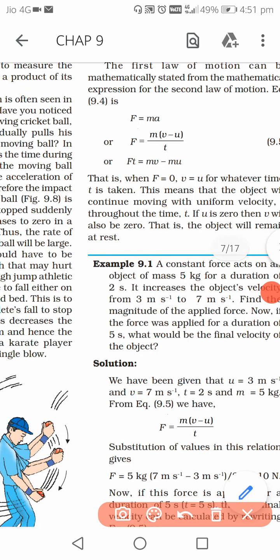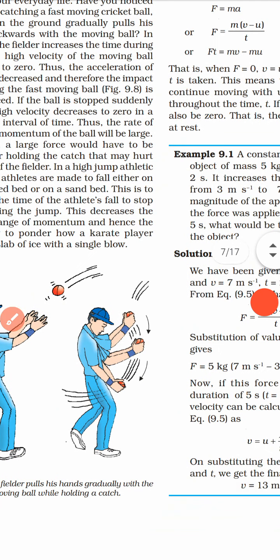Another thing, from this formula one very important fact is established, that force and time are inversely proportional. Inversely, why? Time is down, no? Time is down, so that is why it is inversely. Now what is the meaning of inversely proportional? If one increases, the other decreases. Suppose if time increases, force decreases. If time decreases, force increases. That is the meaning. They are inversely proportional. Now with this concept, we will discuss this activity.